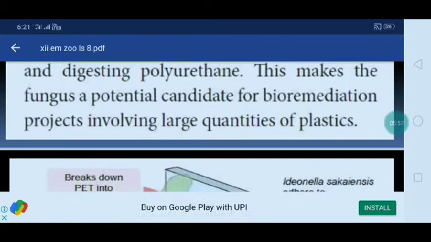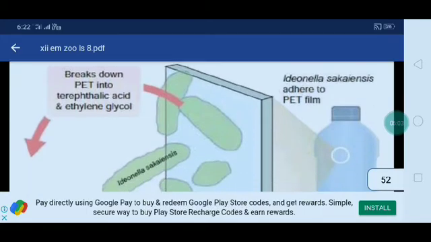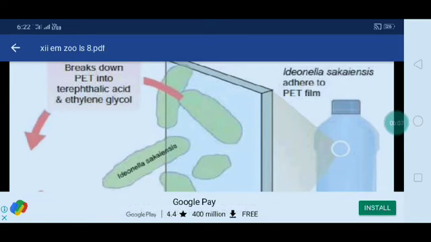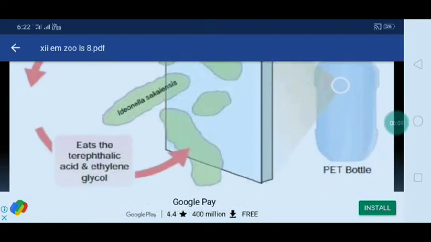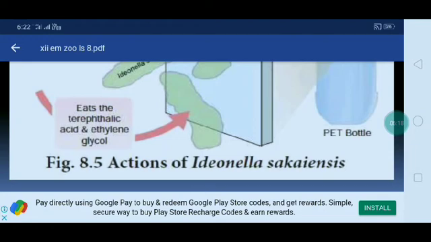Projects involve large quantities of plastics also. You can see the breakdown of PET into terephthalic acids and ethylene glycol. Ideonella sakaiensis adheres to the PET film. Then Ideonella sakaiensis eats the terephthalic acid and ethylene glycol. PET bottles are also there. This shows the action of Ideonella sakaiensis.